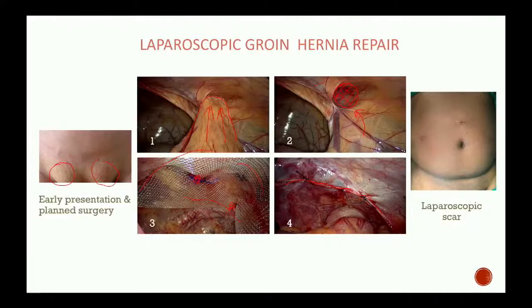In another type, we come to the same plane and place the mesh here, but we go through a different plane. So at the end of it, how does it look? You can see the incisions here. These are very small incisions done for laparoscopy, and the pain is very minimal. The patient can go back to work immediately the next day. That I will tell you later.